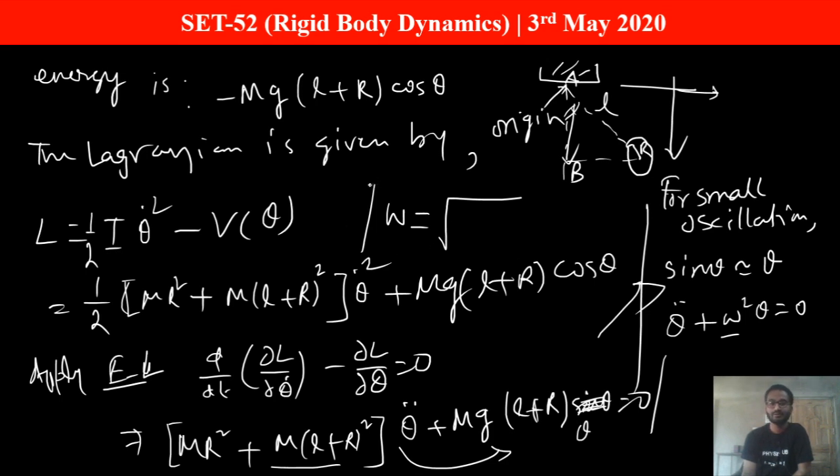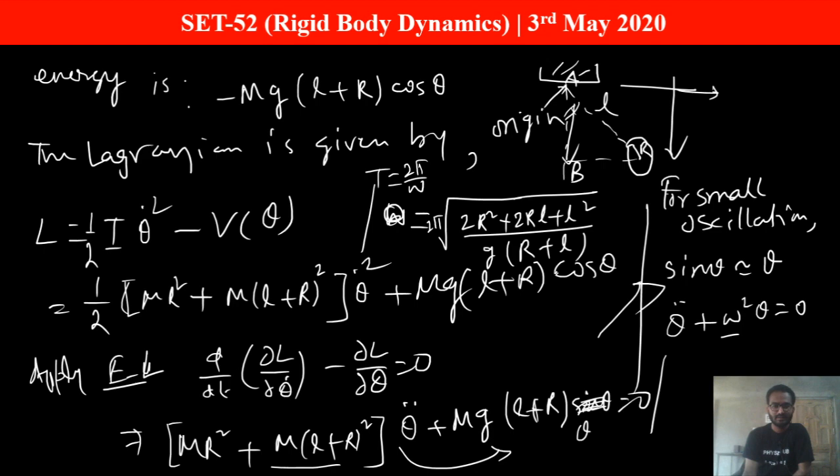Then T equals 2 pi by omega, and that will be 2 pi into 1 by omega, which becomes 2r square plus 2rL plus L square. We just check the calculation. I have already shown you explicitly into g into (r plus L), which is matching with option C. So option C is the correct option.